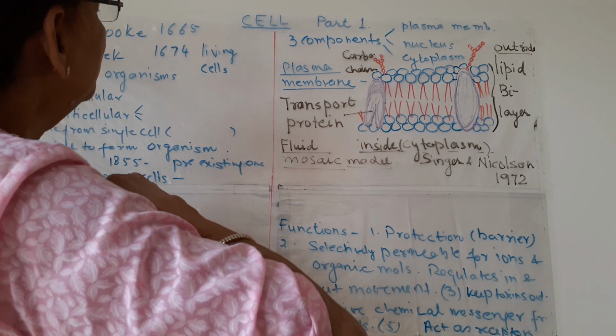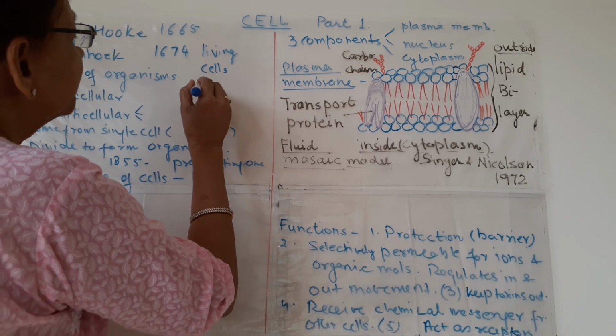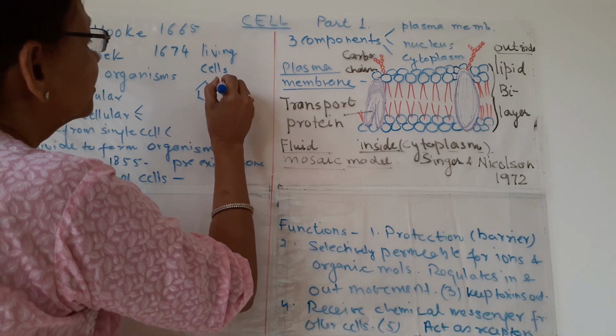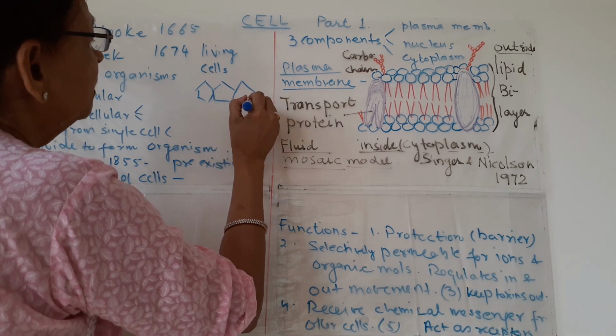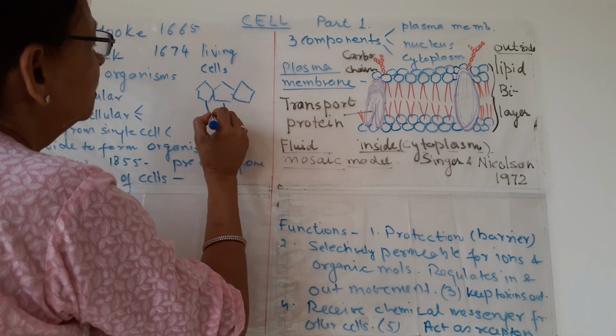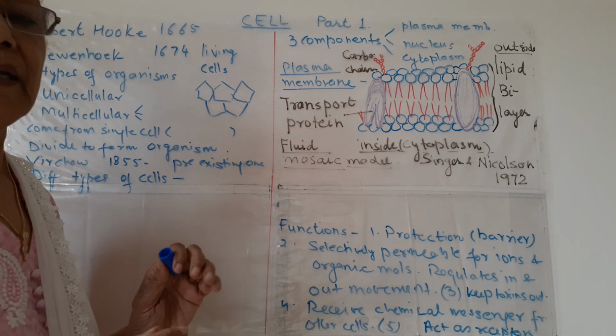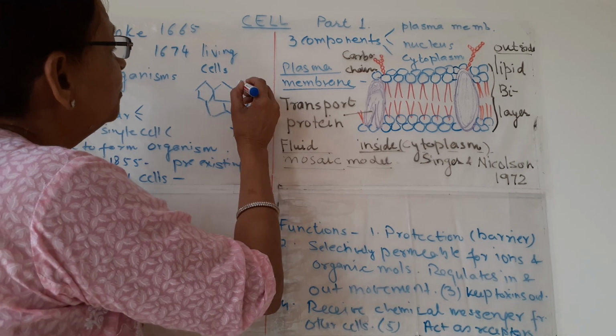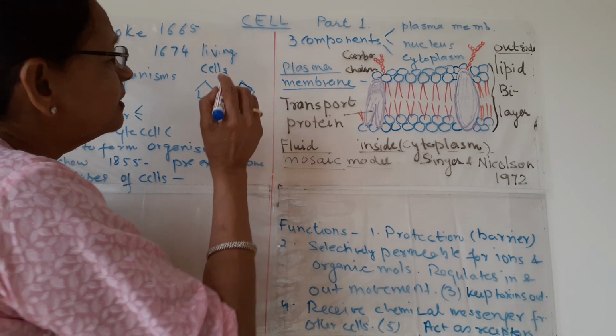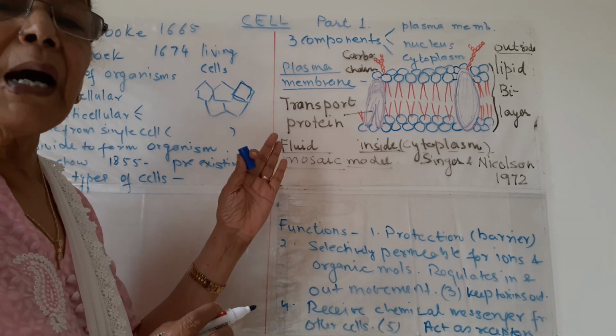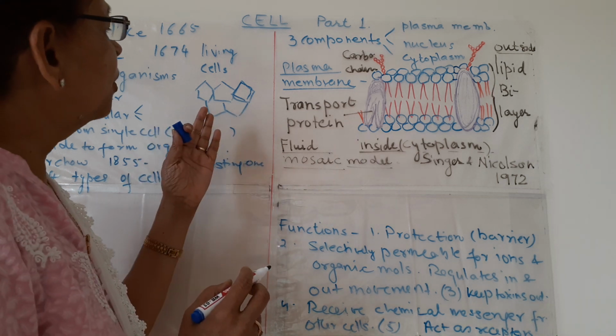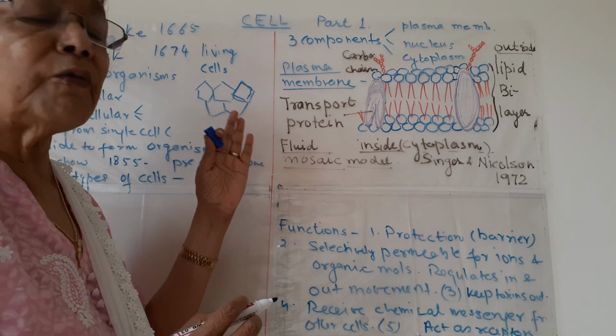What he saw was a certain honeycomb-like structure in this cork slice. These are almost hollow. What are these? These are the dead cells of bark. But at that time, he did not know whether these were cells or what.